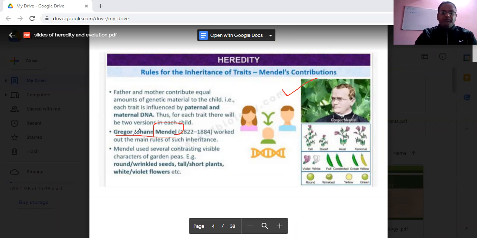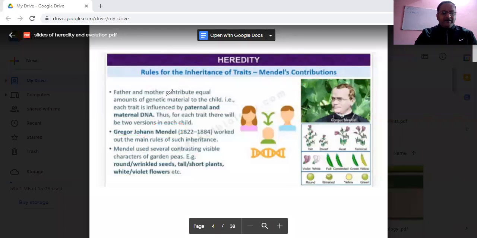His contribution in the field of genetics is immense, and till now he is known as the father of genetics. He was the person who threw light on the concept of heredity.